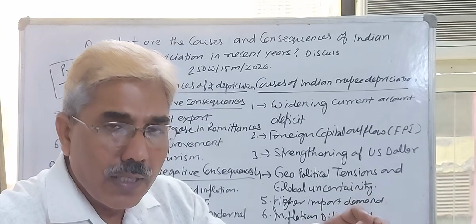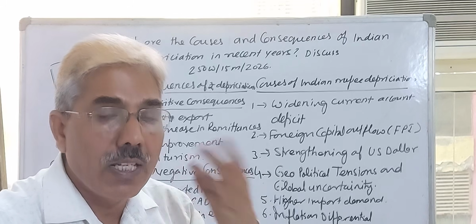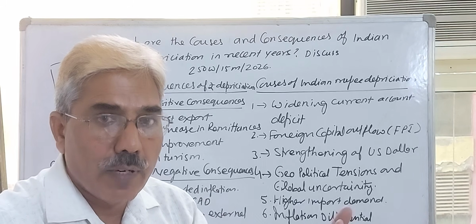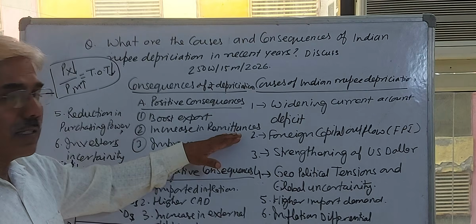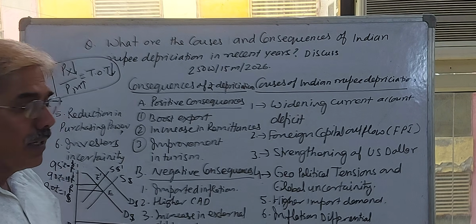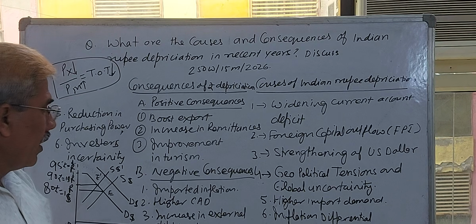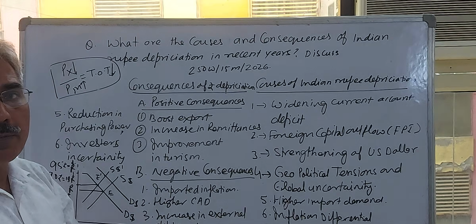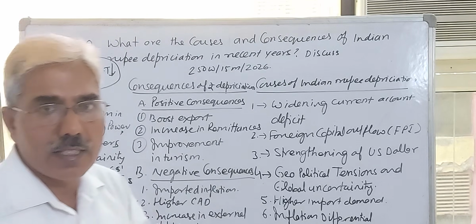Definitely, developed countries would like to purchase our services rather than those of other countries because we are a cheaper labor provider. That can increase our remittances, which are earnings from services to other countries, or you can say income from the export of services. Improvement in tourism. By improvement in tourism, we are facilitating all services at a cheaper rate.